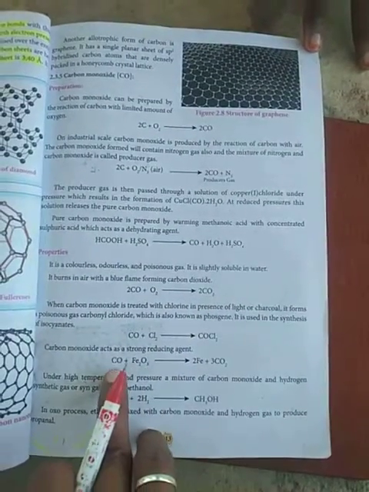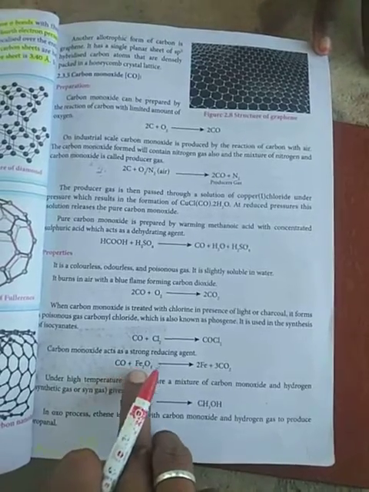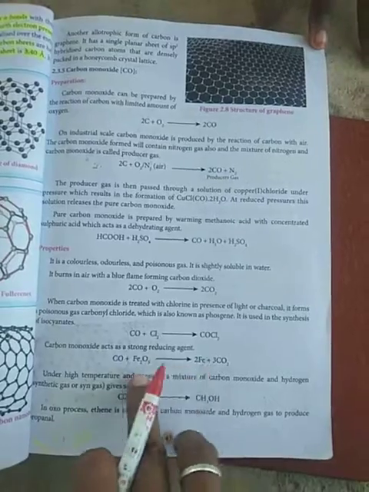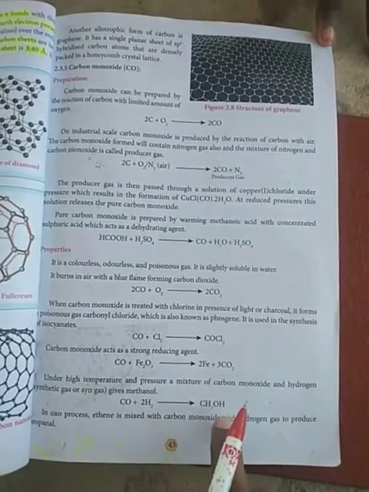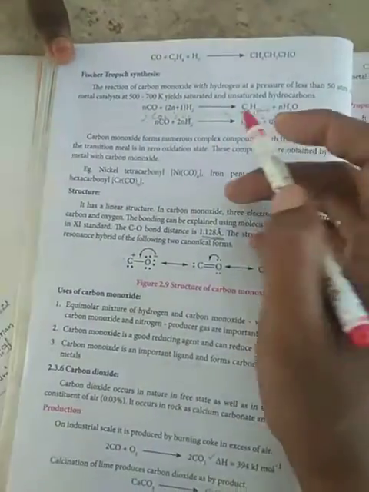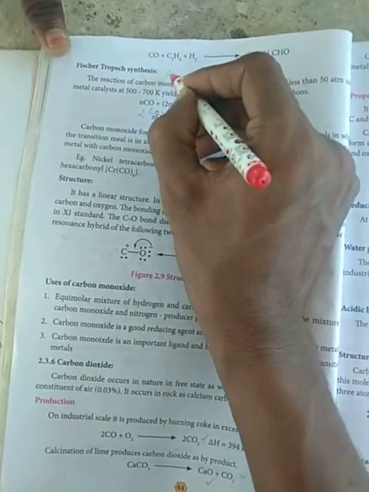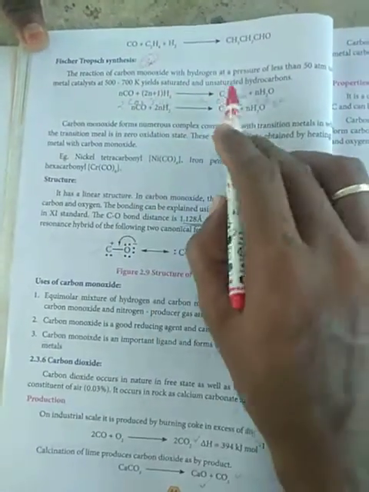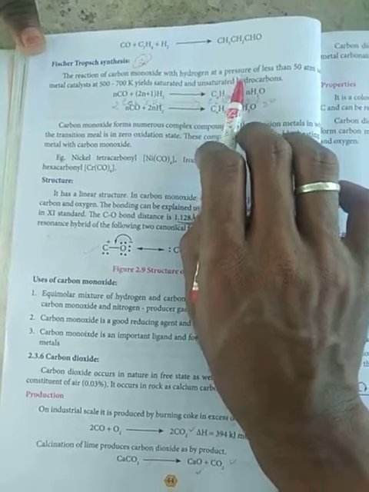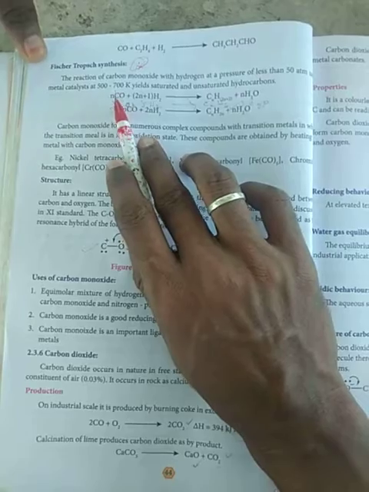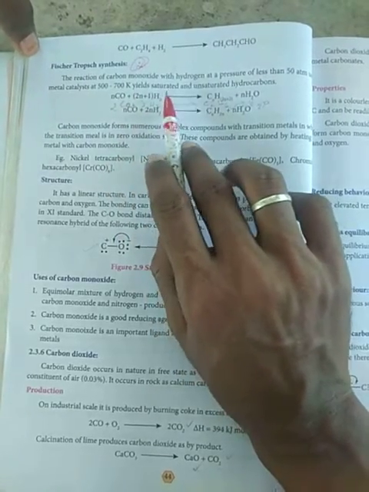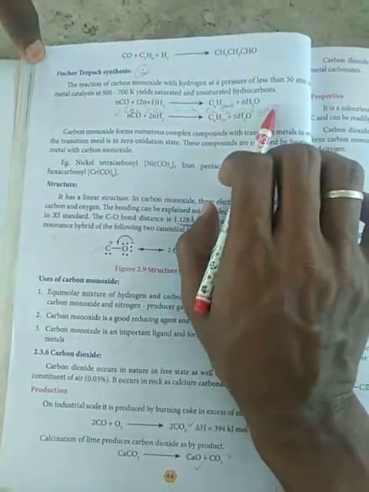Its reducing action is very important, already discussed in the first lesson. Carbon monoxide reacts with metal oxide, iron oxide, hematite ore, to remove iron. Next, carbon monoxide with hydrogen gas gives methyl alcohol. A very important question is the Fischer-Tropsch synthesis: carbon monoxide with hydrogen at less than 50 atmospheric pressure, with a catalyst at 500 to 700 Kelvin, yields saturated and unsaturated hydrocarbons.